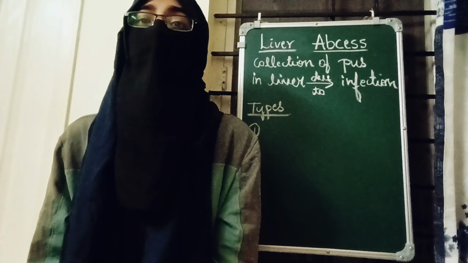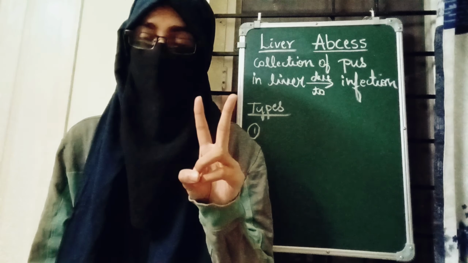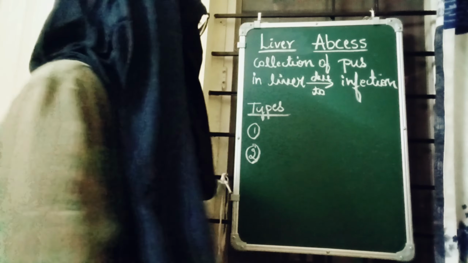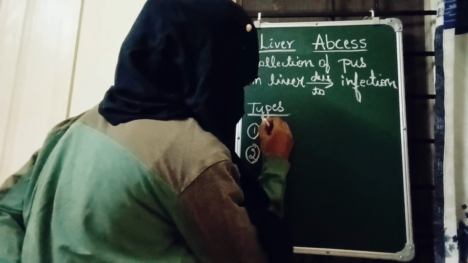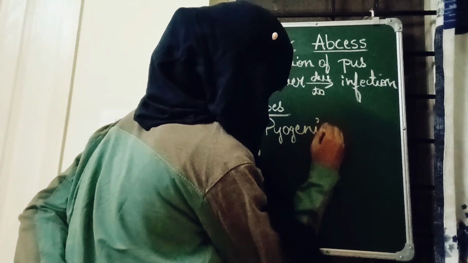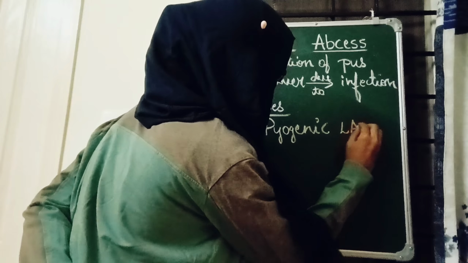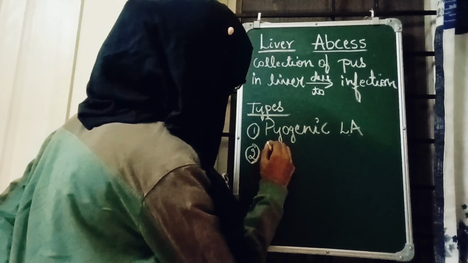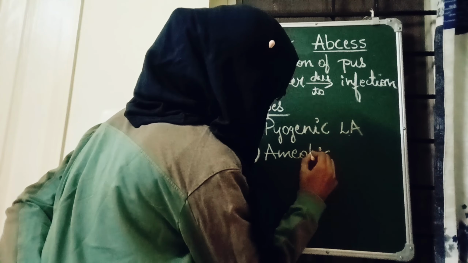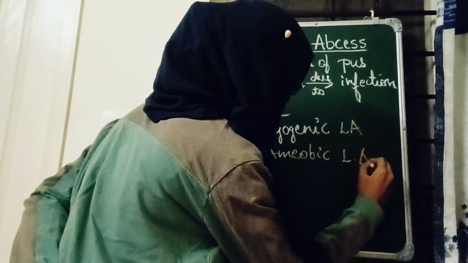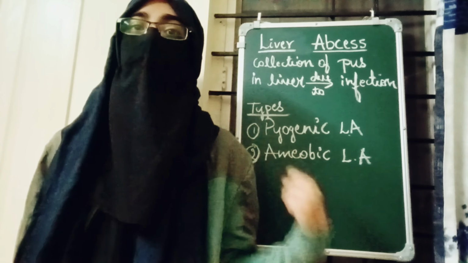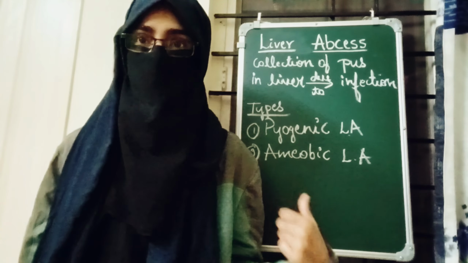Okay, so there are two types of liver abscess based on the causes, based on the etiology. Okay, so the number one is pyogenic. I'll write LA for liver abscess. Okay, and number two is amoebic liver abscess. So there are two types. One is pyogenic liver abscess and the second one is amoebic liver abscess.